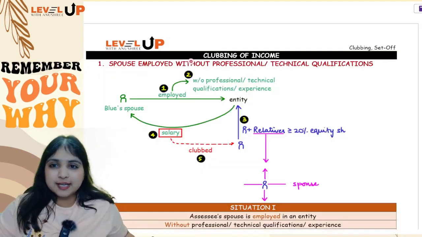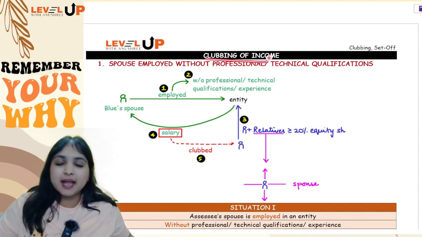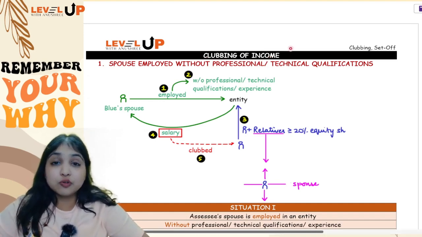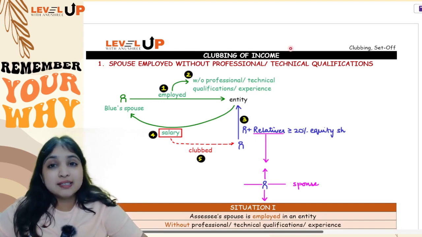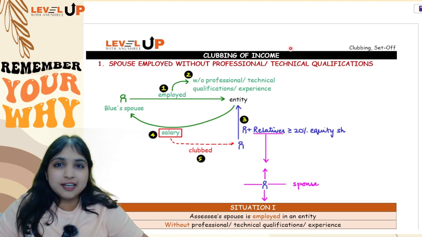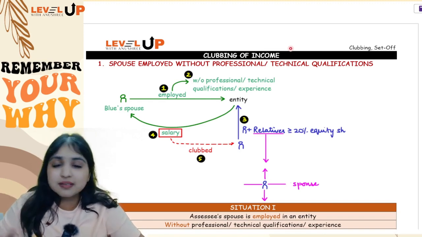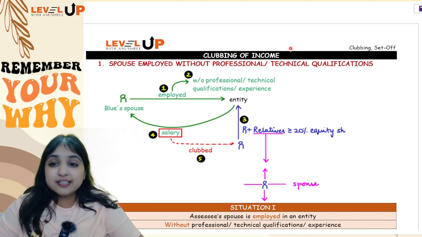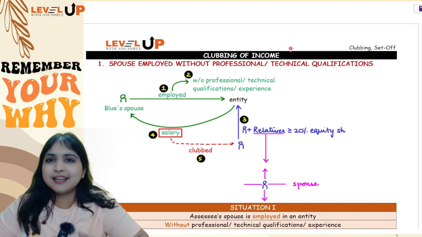So now we are going to discuss 2 of the most scoring chapters in our syllabus. One is clubbing of income and the next is set off and carry forward of losses. See, the reason why I am calling them the most scoring chapters is not because you are going to get a lot of marks from here, no. The thing is, these are those 2 chapters where you have very little content to study and you get decent number of marks from here. You get around 7 marks from both these chapters put together and you have very little amount of content to study and they just can't complicate from here. So that is why let's revise these 2 chapters so nicely that whatever question they ask you from here, nicely you are able to tackle.